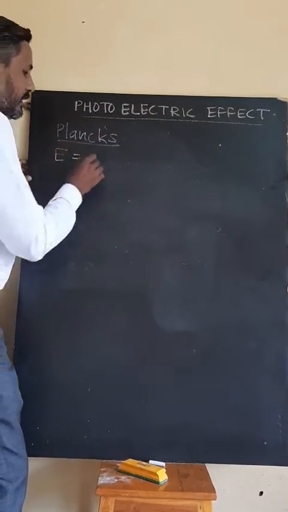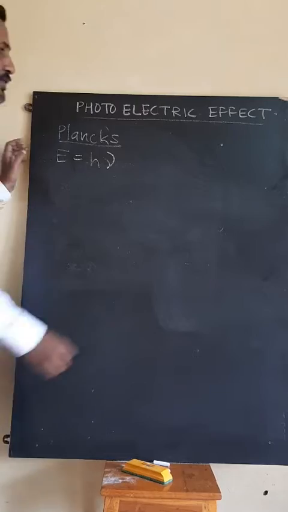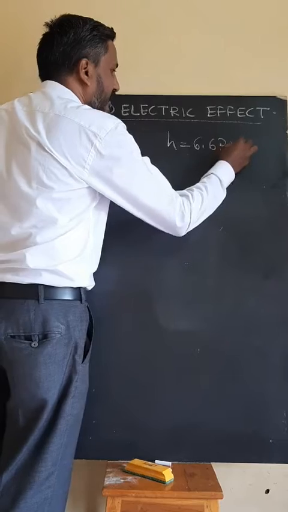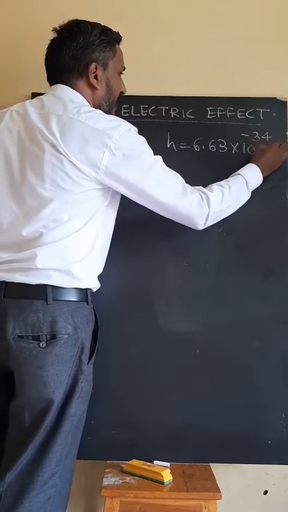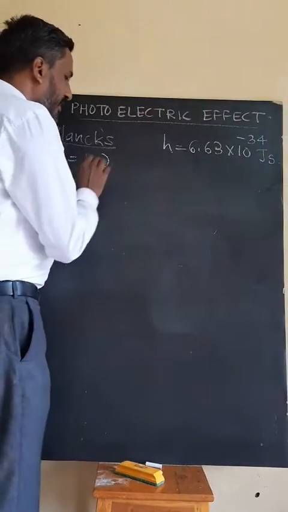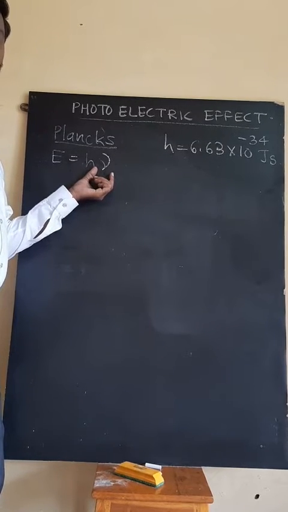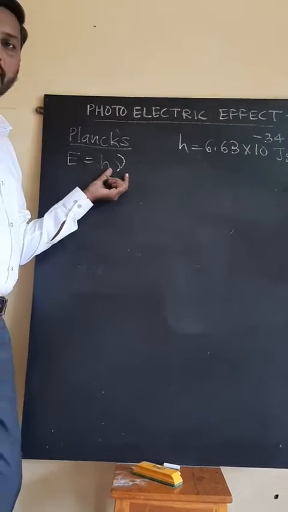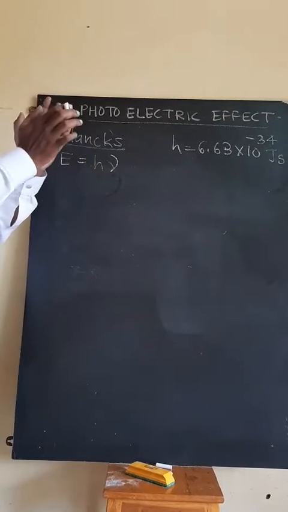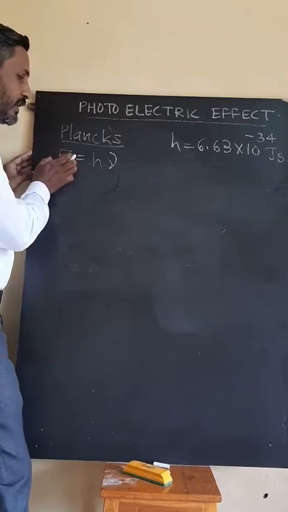Now we see one more thing related to photon. Energy of photon is given by the formula h nu, where h is Planck's constant, whose value is 6.63 into 10 raised to minus 34 joule second, and nu is the frequency of the photon. In examples, remember that the frequency of photon is of the order of 10 raised to 14 Hz to 10 raised to 15 Hz. Nu is the frequency of photon, and E stands for the energy.